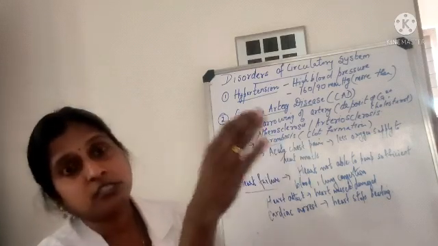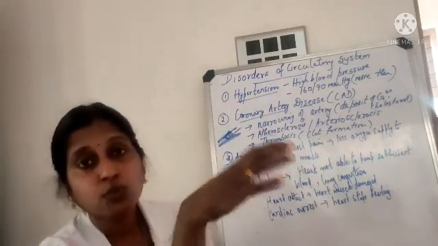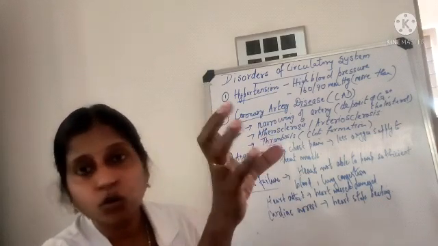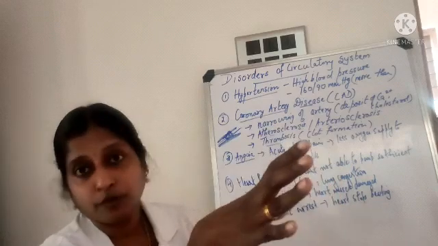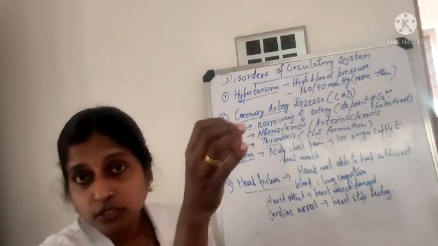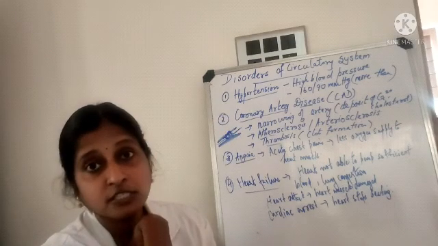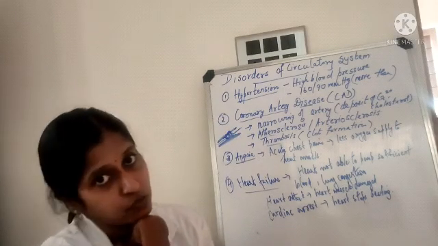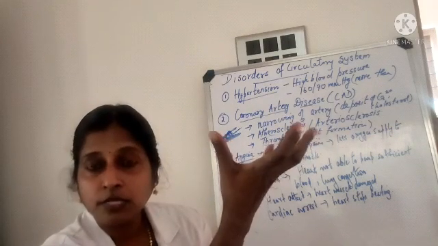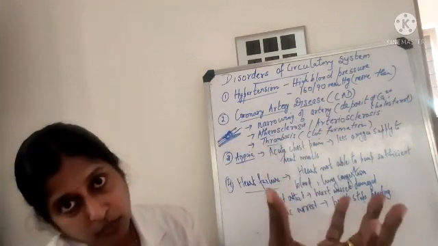So the heart is not pumping an adequate amount of blood to different parts of our body, so the heart is under pressure. They are not getting oxygen because of lung congestion. That's why congestive heart failure also we can call it. So when lung is not getting oxygen, obviously the heart will not get oxygen.